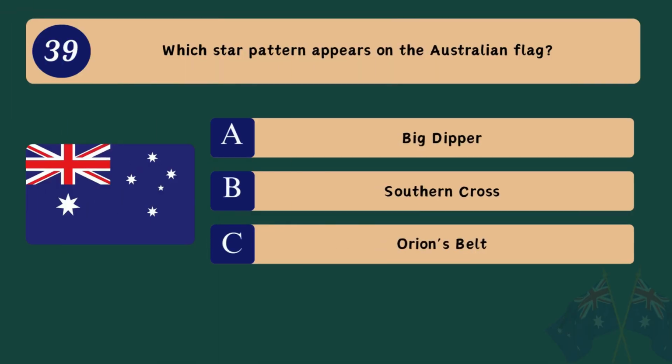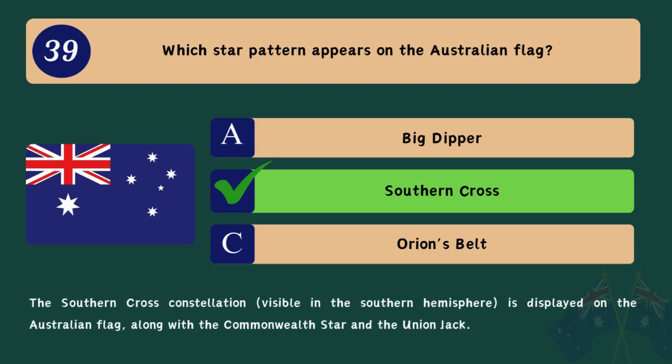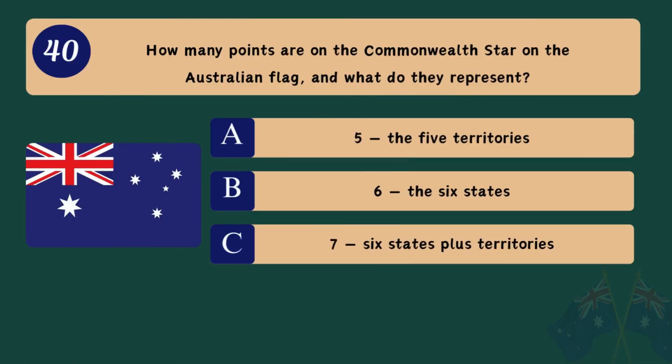Question 39. Which star pattern appears on the Australian flag? A. Big Dipper. B. Southern Cross. C. Orion's Belt. Correct answer. B. Southern Cross. The Southern Cross constellation, visible in the Southern Hemisphere, is displayed on the Australian flag, along with the Commonwealth Star and the Union Jack.